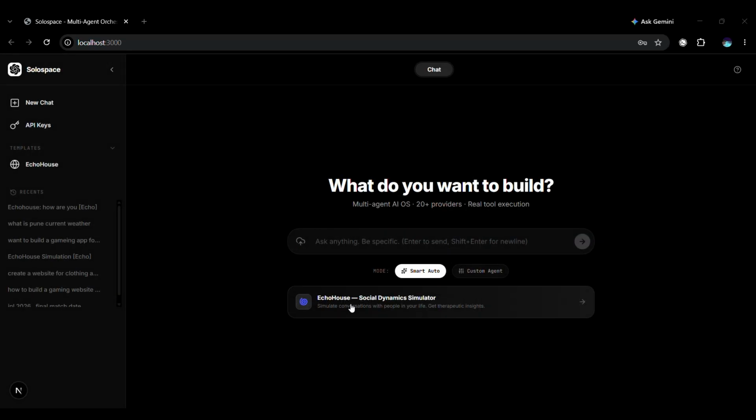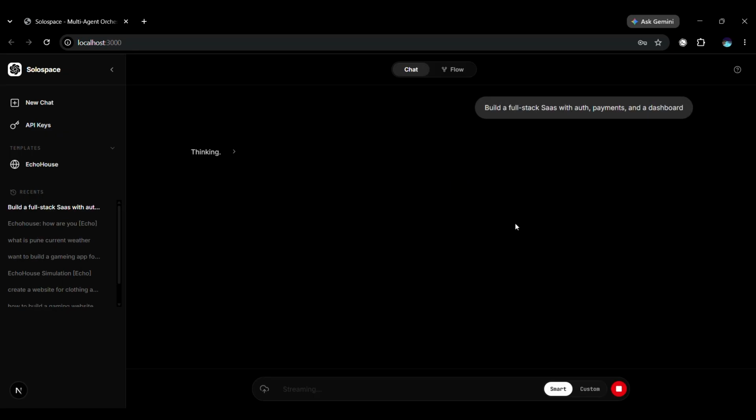Alright, this is where the magic happens. Smart Auto Mode, the brain of SoloSpace. I am going to take a real prompt right now because this isn't just one AI answering your question. What you are about to see is a whole team of AI agents, each with specific jobs, spinning up in real time right in front of you. Every single agent has its own objective, its own system prompt, its own set of rules, and its own role. They are not copies of each other, they are specialists. They know who depends on who.